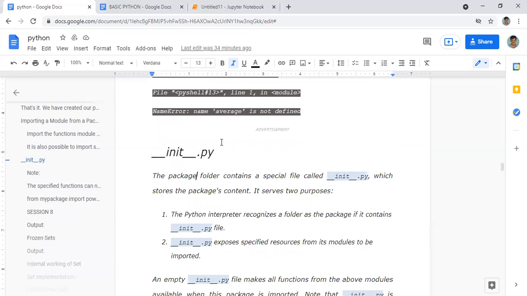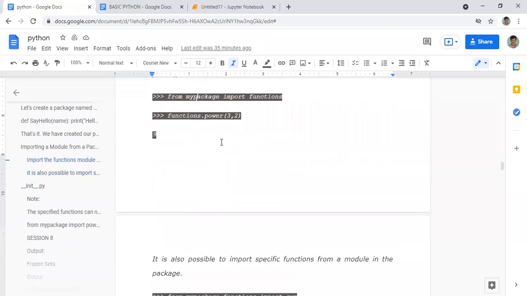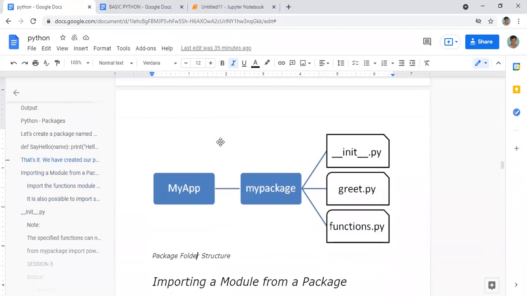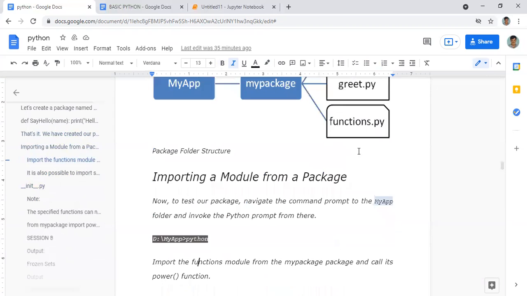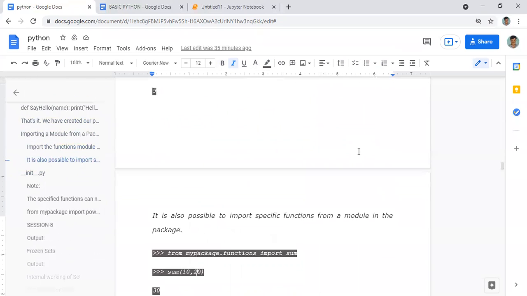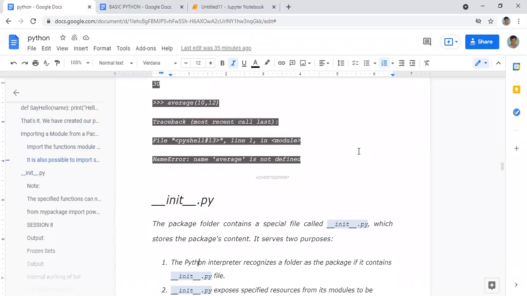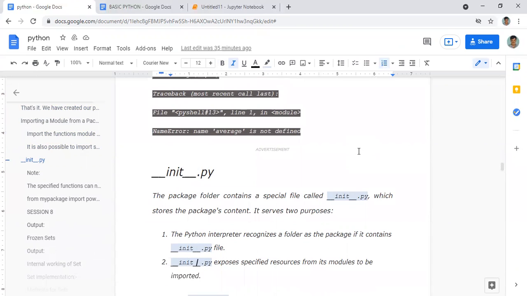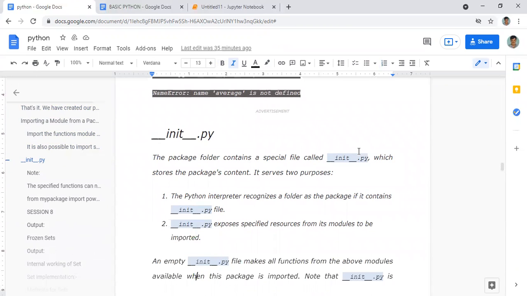Look here, this is the structure as I already showed. The important thing is that our package should always contain __init__.py. Python will check whether this file is there. If this file is there, then only it will recognize that, yes, this is a package. Every package should have this module. That is an important thing that you want to know.